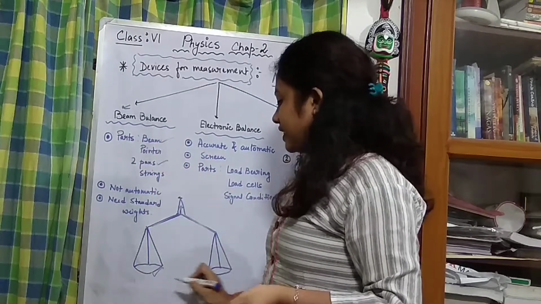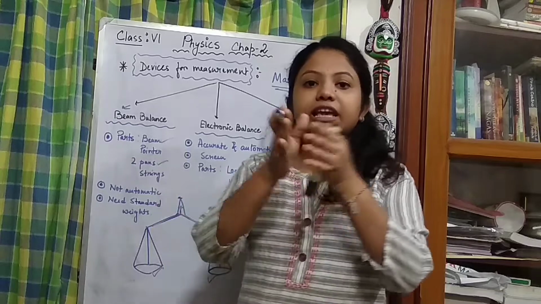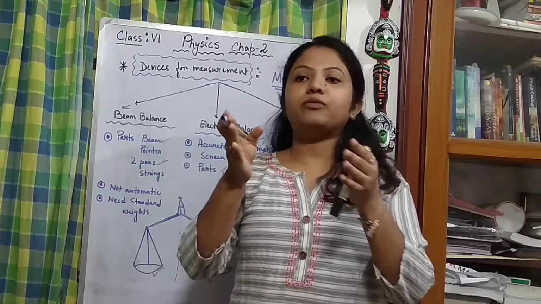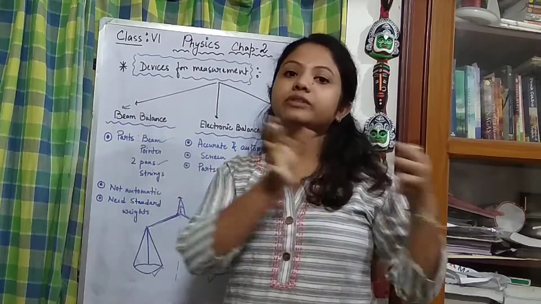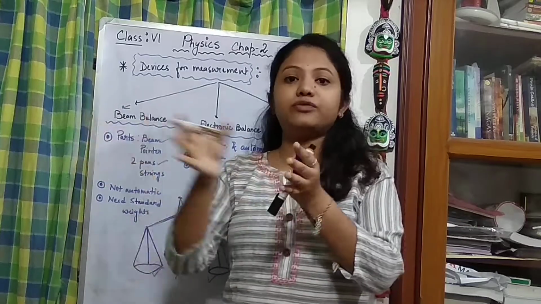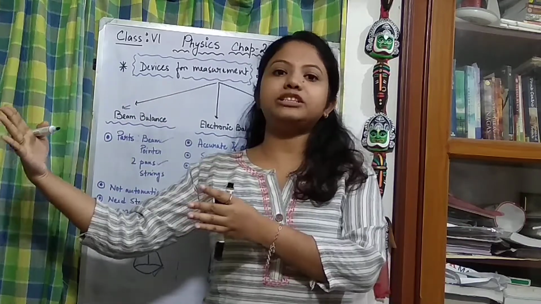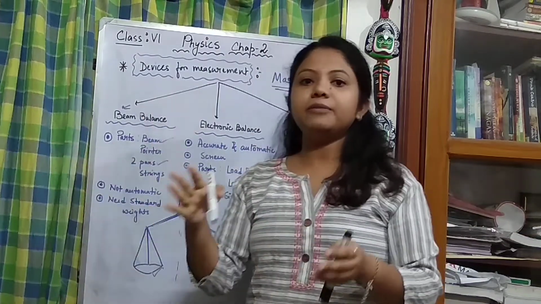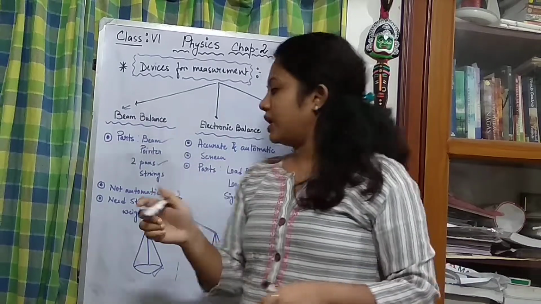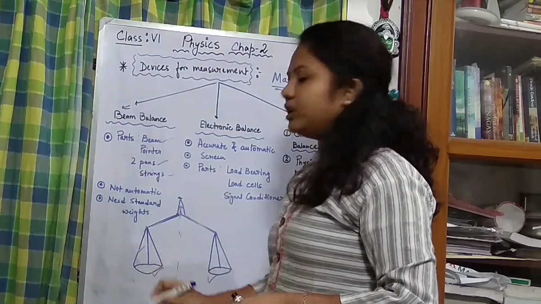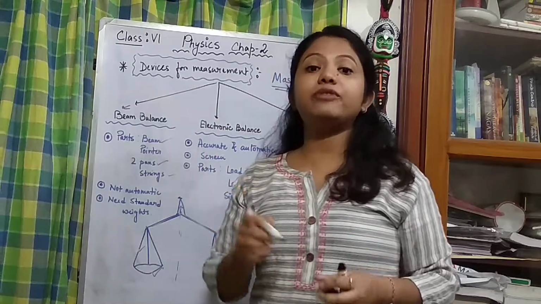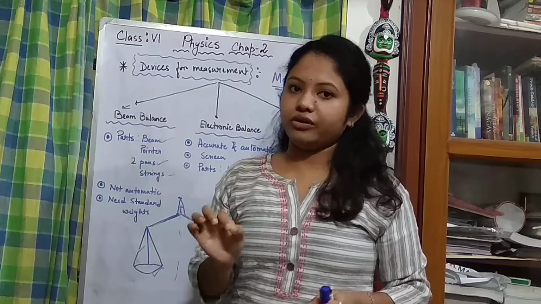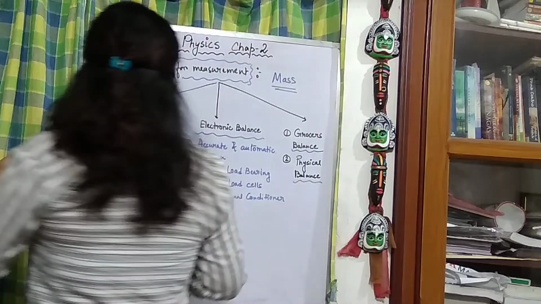Then two pans are kept. Both of the pans are hung from the middle, where the pointer is, at an equal distance from the pointer. For example, if one is 5 meters apart, the other will also be 5 meters apart, so they stay at equal distance. The strings are for holding on, and these strings are also very accurate because they are of equal length.